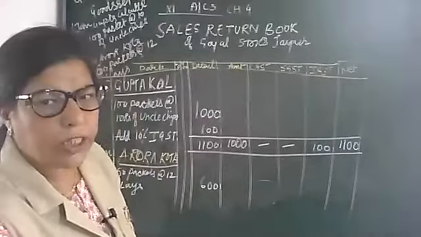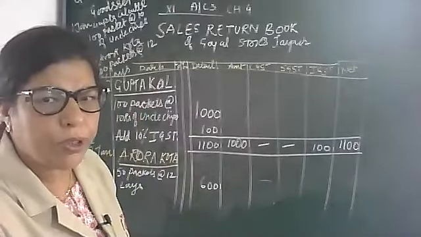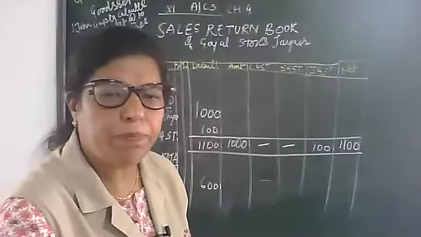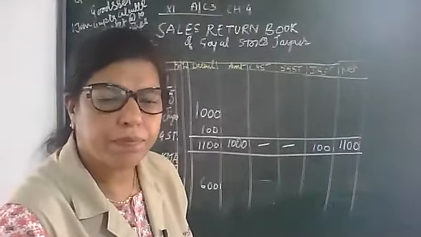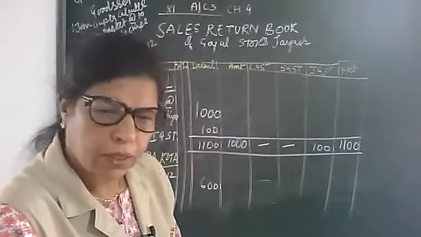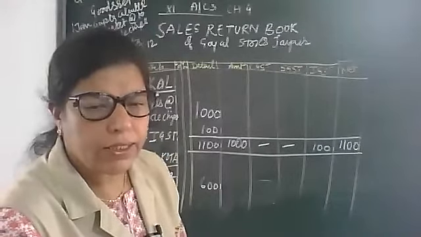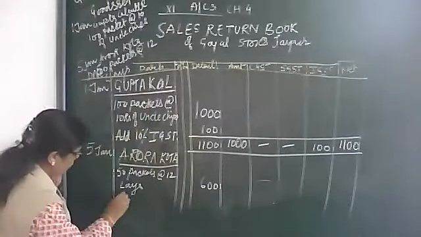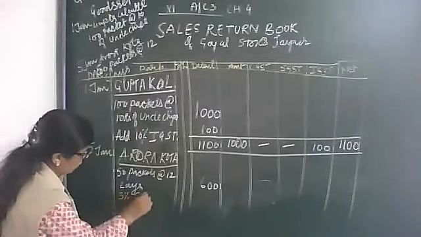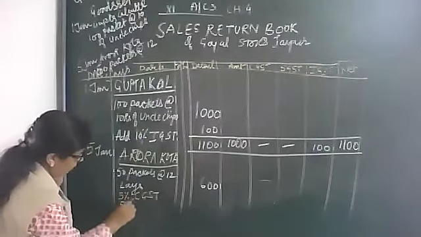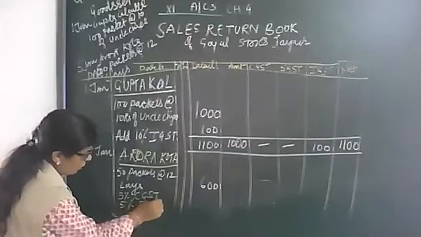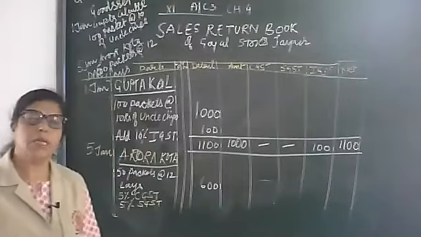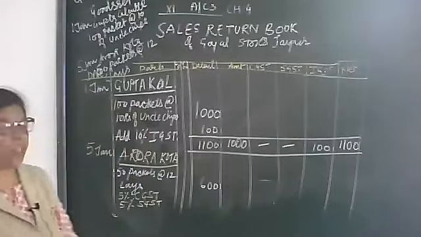Now Anuj, which tax do we have to impose, my dear? CGST and SGST. Very good answer. Why? Because 5% CGST, 5% SGST. Because Kota and Jaipur, buyer and seller, belong to the same state.